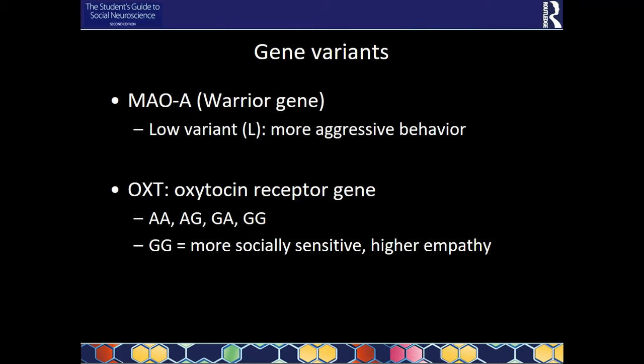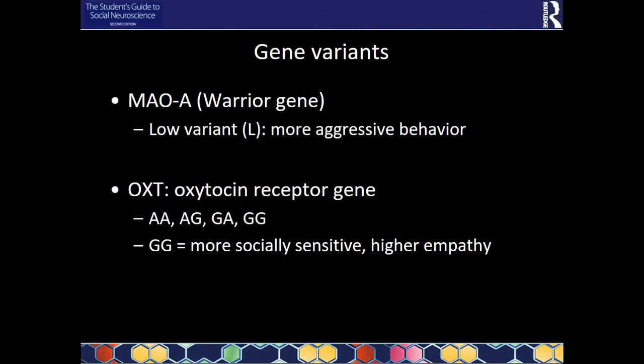And then obviously the AG and GA, they are just the same because it means you have one A from either of your parents and one G from the other parent. Then in the book they described that if you have the GG variant, so if you received both a G from your dad and a G from your mom, that makes you more socially sensitive, and that means that you have higher empathy on several questionnaires.